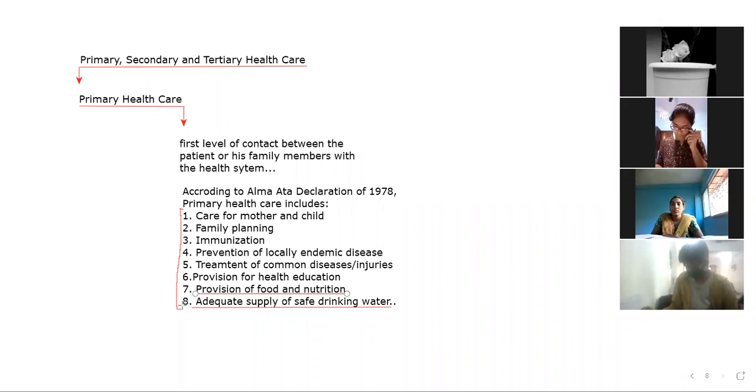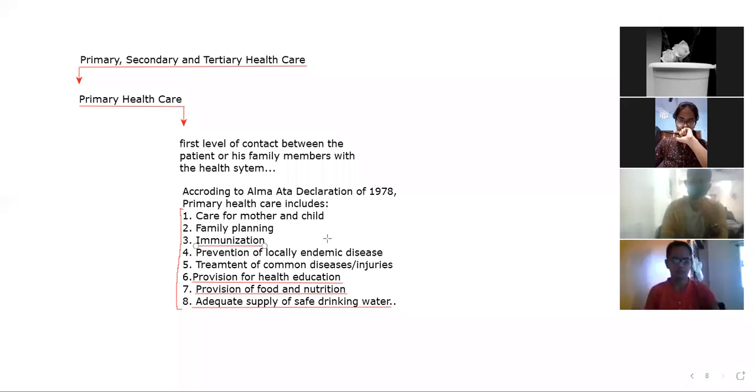The next important point is provision of health education. If you have better health education, you can manage your health well, and you can avoid a number of diseases which are the result of your negligence. And apart from that, immunization: if proper immunization takes place, then many diseases can be avoided.